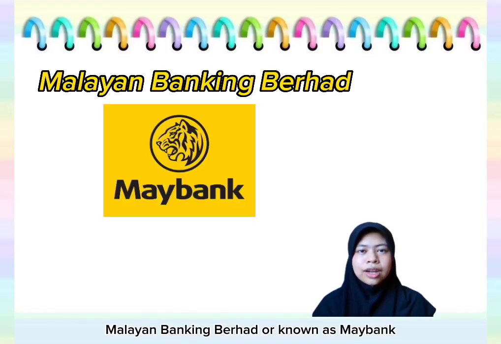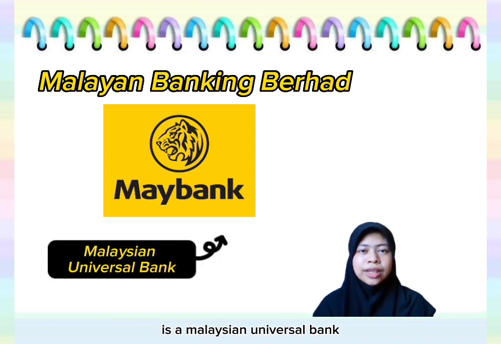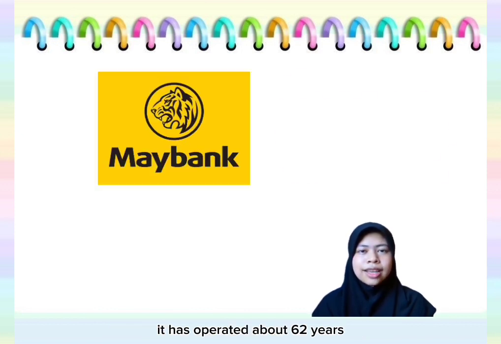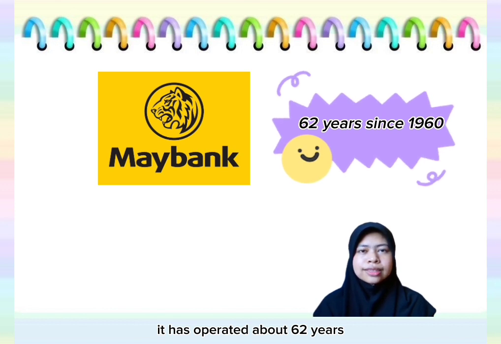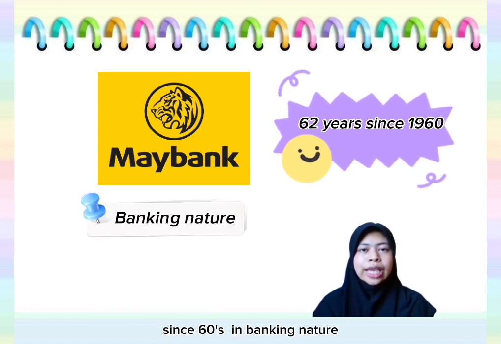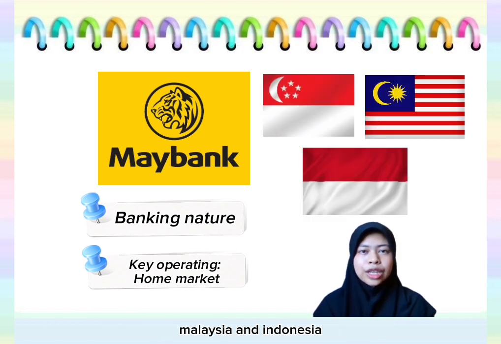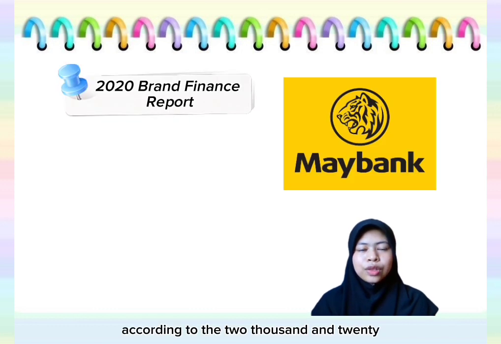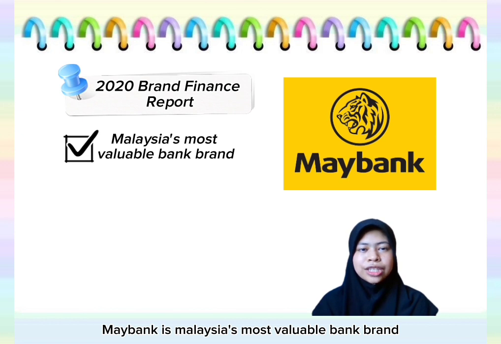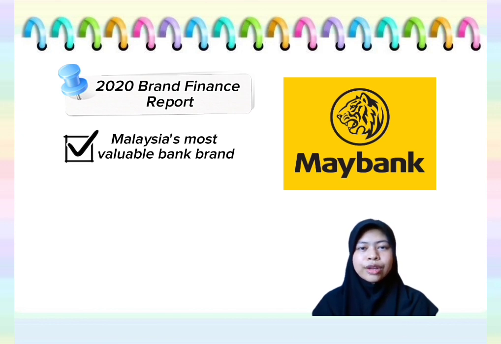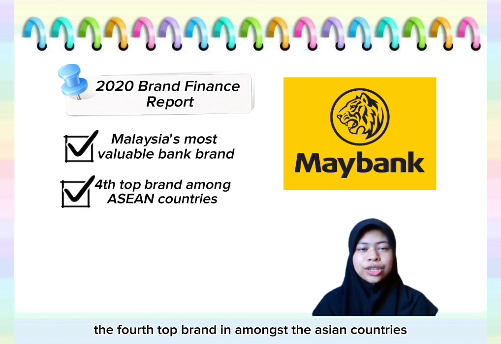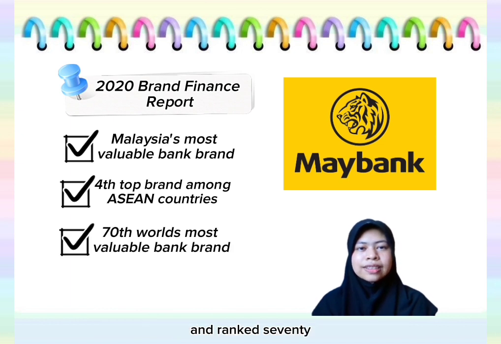Now, let's take a look on Maybank business nature. Malayan Banking Berhad, or known as Maybank, is a Malaysian universal bank. It has operated about 62 years since 1960 in banking nature with key operating home markets in Singapore, Malaysia, and Indonesia. According to the 2020 Brand Finance Report, Maybank is Malaysia's most valuable bank brand, the fourth top brand amongst the Asian countries, and ranked 70th in the world's most valuable bank brands.